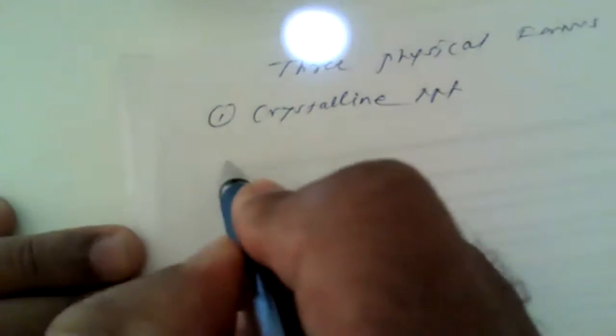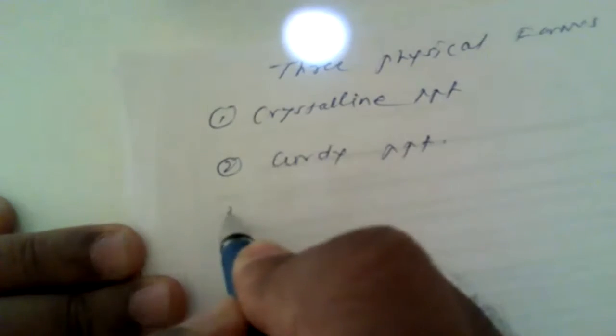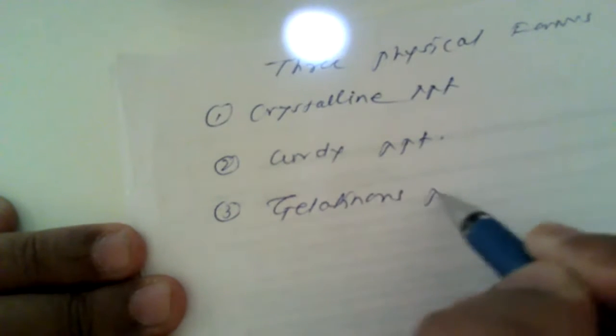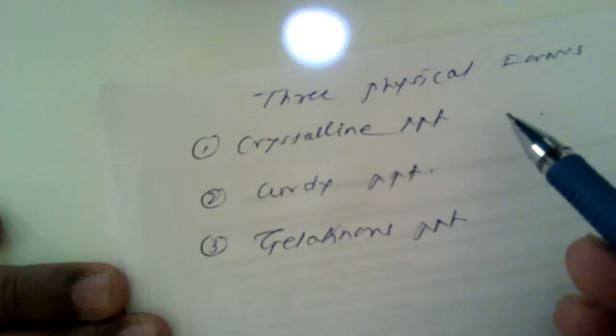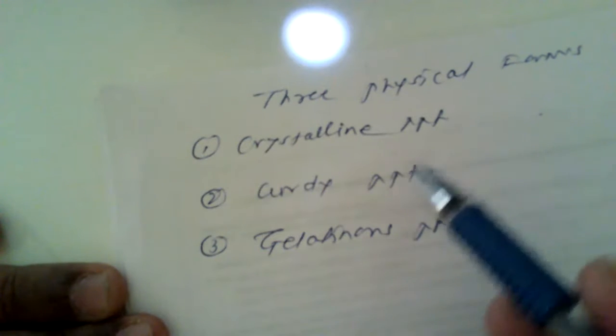The first form is the crystalline precipitate. The second form is known as curdy precipitate. And the third physical form is known as the gelatinous precipitate. So with regard to the physical forms, the precipitates may fall in three different forms: a crystalline precipitate, a curdy precipitate, and a gelatinous precipitate.